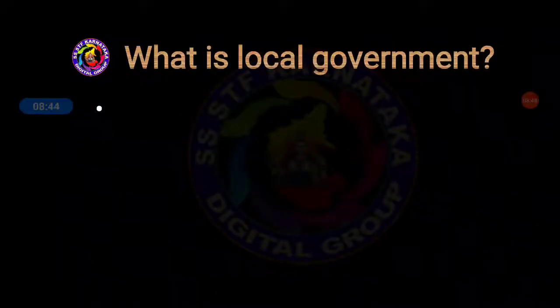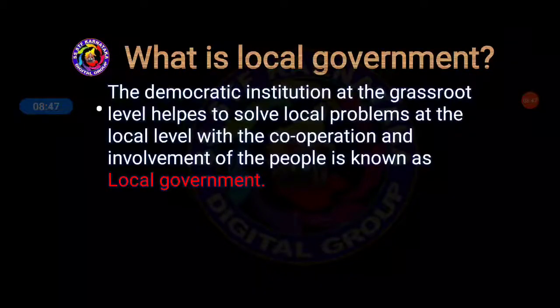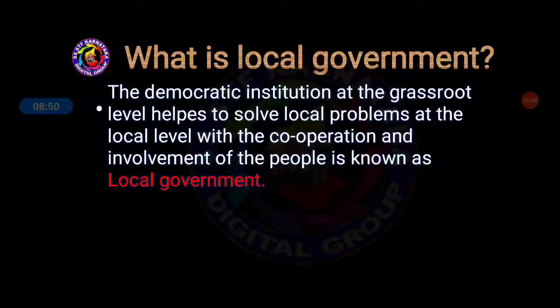So what is local government? The democratic institution at the grassroots level that helps to solve local problems at the local level, with the cooperation and involvement of the people, is known as local government. Students, got it? What is the meaning of local government here? It is the democratic institution, the government which is run by the people by electing their representatives by giving the vote. At the root level it helps to solve the local problems of the people, with cooperation and involvement of the people.